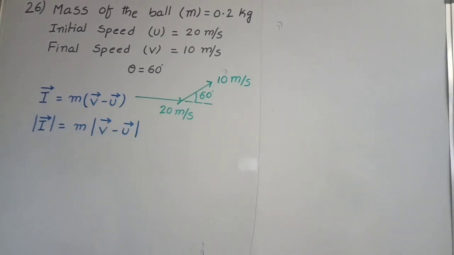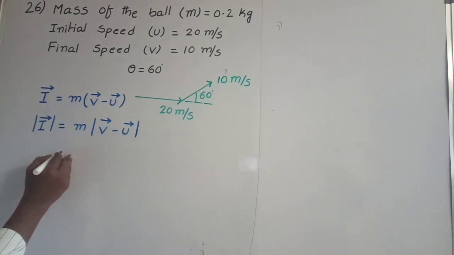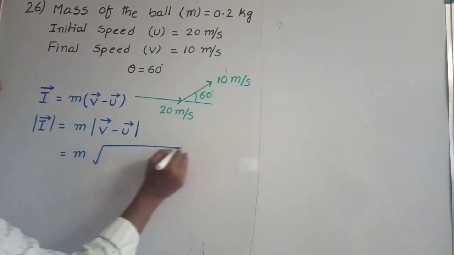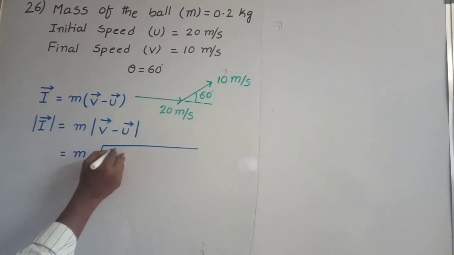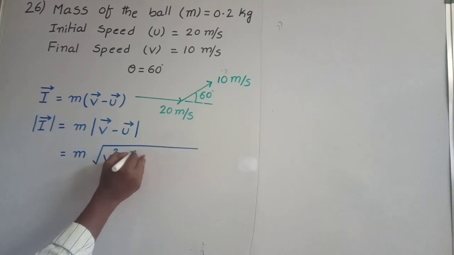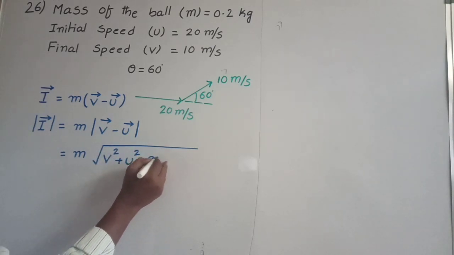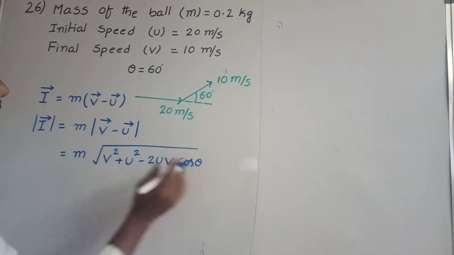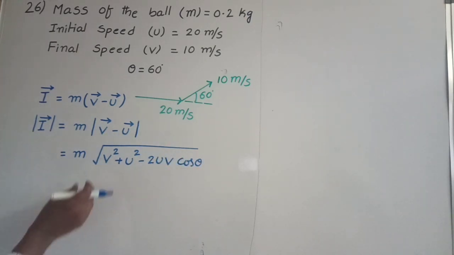We know the formula for this: according to the parallelogram law of vector addition, which we already proved, it is under root of v square plus u square minus 2uv cos theta, where theta is the angle between initial velocity and final velocity.